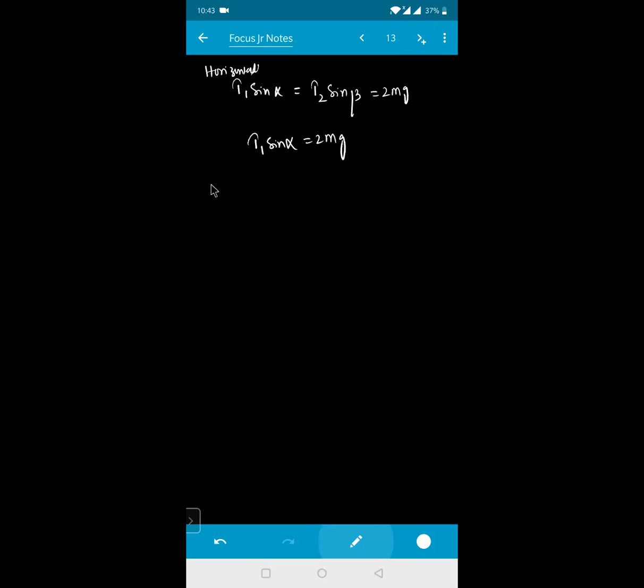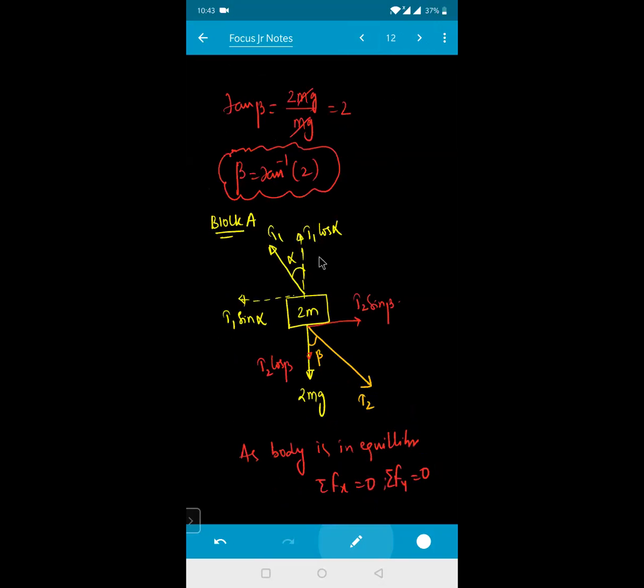Okay. Vertical forces. Now take all vertical forces. In vertical forces, what are the given conditions? You see, T1 cos alpha is in the upward direction, T2 cos beta is in the downward direction, and 2mg is also in the downward direction. This must be equal to this one.